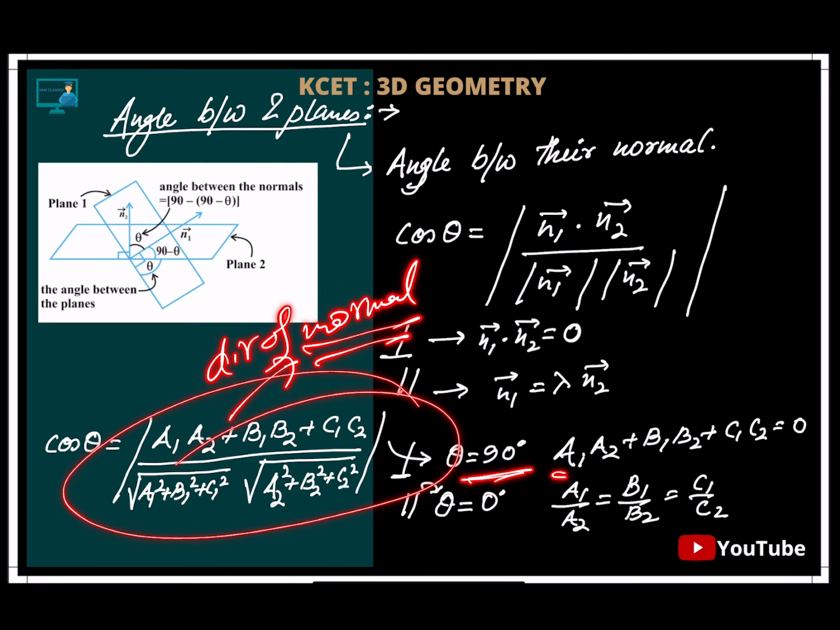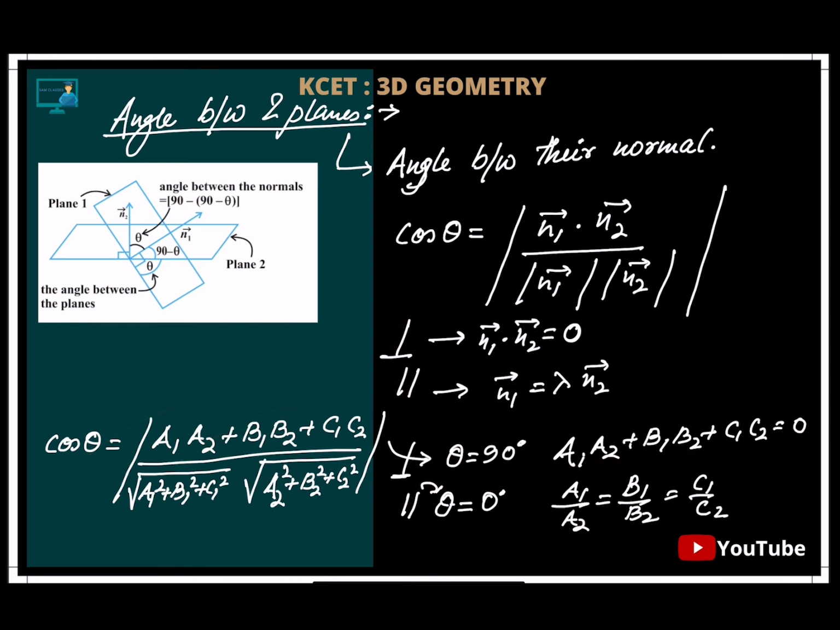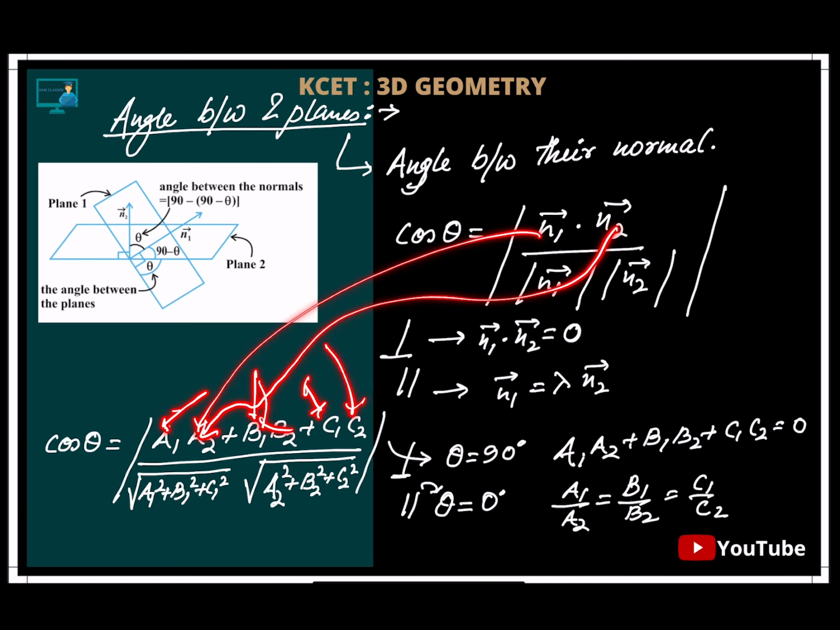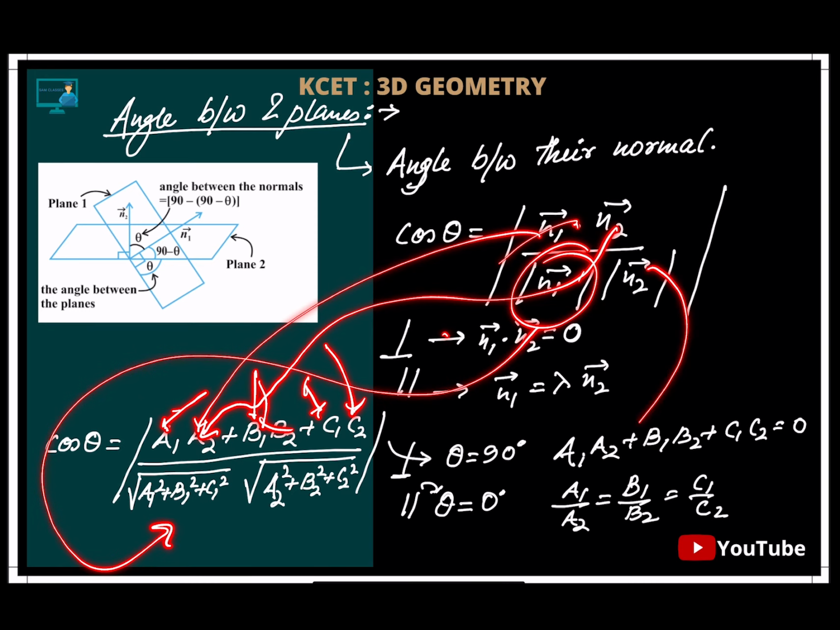If it is 90 degrees, then directly you can say a1a2 plus b1b2 plus c1c2 equal to 0, or if it is 0 degrees, then a1 by a2 equals b1 by b2 equals c1 by c2. So nothing much is there, students. You need to understand what is what: this n1 I have taken is basically the direction ratios a1, b1, c1, and this n2 is a2, b2 and c2, and I have taken a dot product here, divided by the magnitude of n1 vector and magnitude of n2.